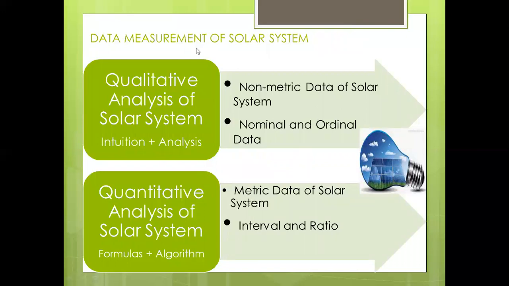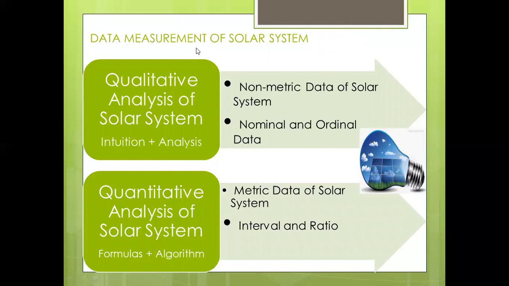So the quantitative assessment of the solar system is just like formulas and algorithms. If we want to identify the temperature range of any particular city, or the equation related to the solar hour, the global solar radiation, and the diffuse solar radiation, that formula comes under the category of quantitative analysis of the solar energy system, which is also called interval and ratio.